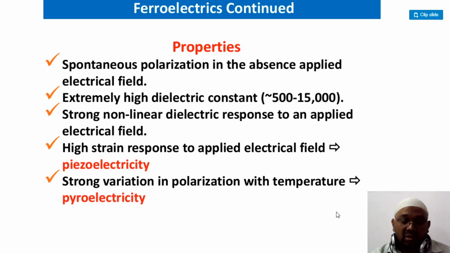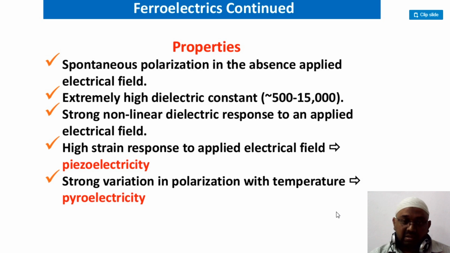You can see spontaneous polarization in the absence of an applied field, and a very high dielectric constant is present. What is the meaning of dielectric constant? We discussed in the last class how much the material can resist the flow of charges. Mathematically, epsilon r equals epsilon by epsilon naught, and that is called the dielectric constant.